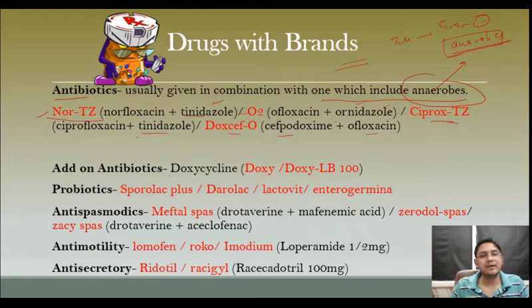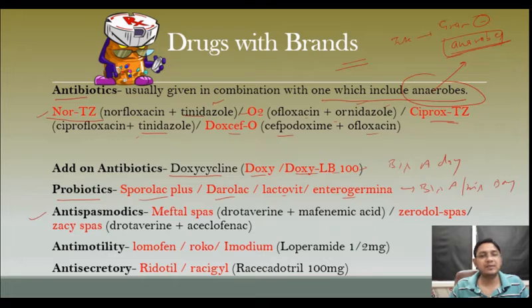For add-on antibiotics, we have doxycycline. It is available in the market under the name Doxy or Doxy LB 100 mg, and we give it twice a day. For probiotics, we have Sporlac Plus, Darolac, Lactovate, Enterogermina. These are a few very common brand names, and we give them twice a day or thrice a day.